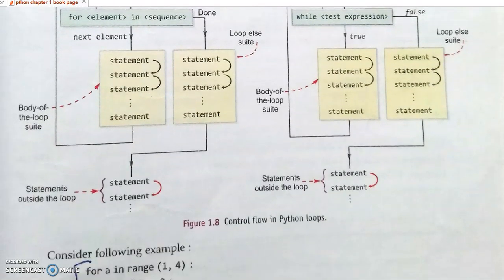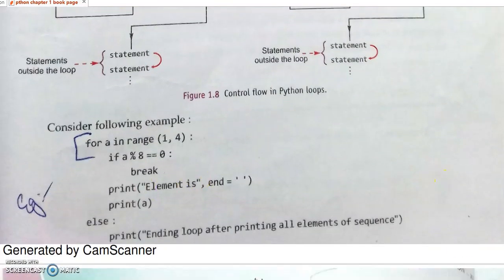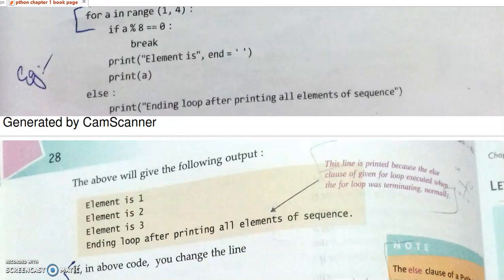They have given one example for that, with the output. In this case, A is a control variable which takes values from the range function. The range function syntax contains start, stop and step value. Step value is not given here, so it will take +1, incrementing the value by 1. So A takes the values 1, 2, 3.